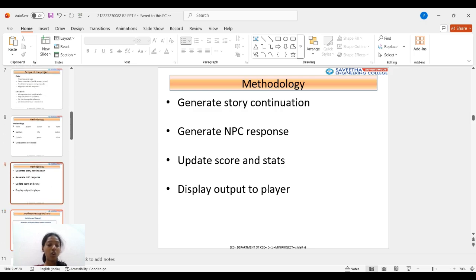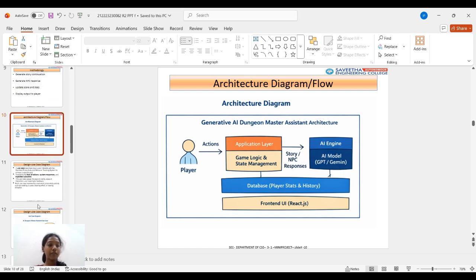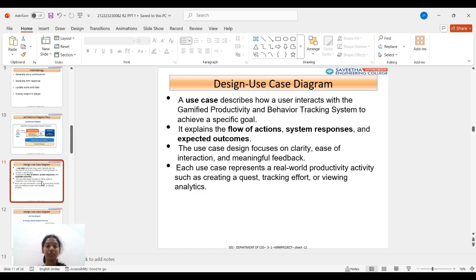When it comes to the architectural diagram, the front end collects player actions, the back end handles game logic and rules, the AI API generates story and NPC responses, and game state is stored and updated dynamically. And then followed by the use case diagram. The use case diagram describes how a user interacts with the gamified productivity and behavior tracking system to achieve a specific goal. It explains the flow of action, system responses, and expected outcomes.